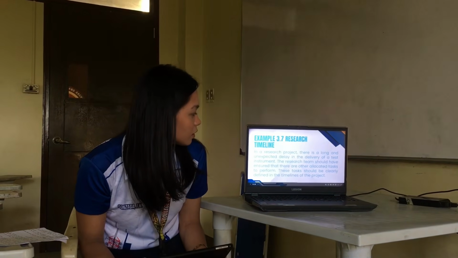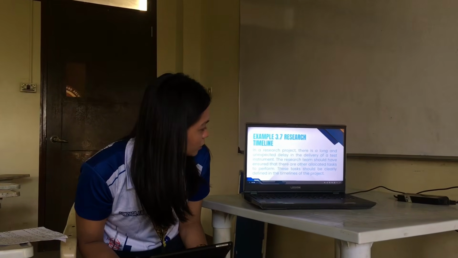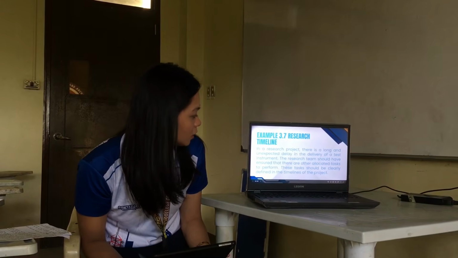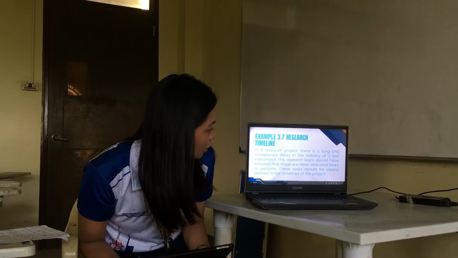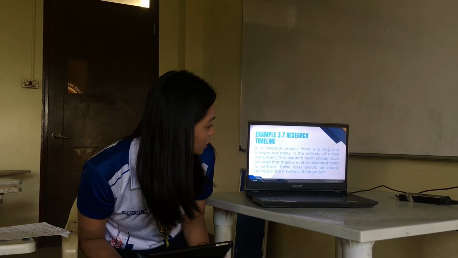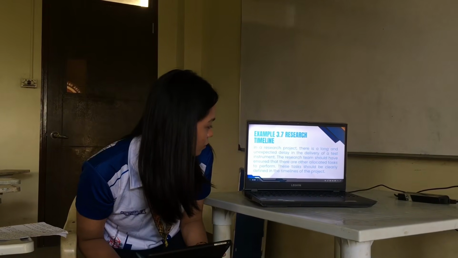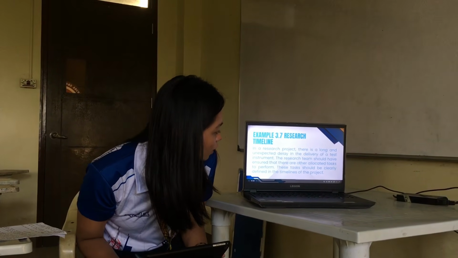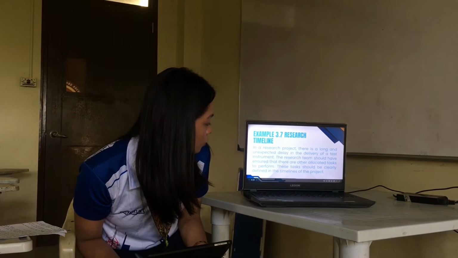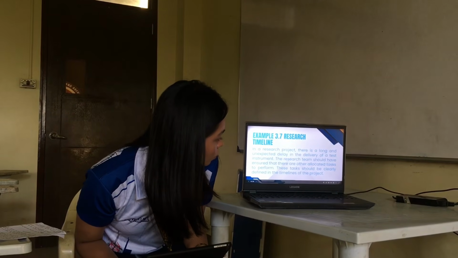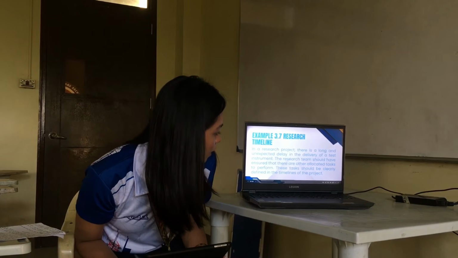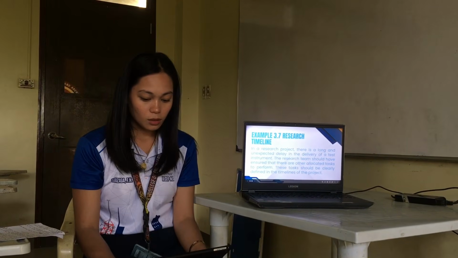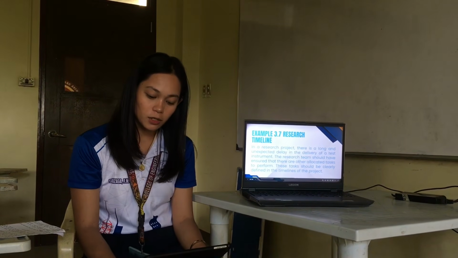So next, example 3.7 is the research timeline. In a research project, there is a long and unexpected delay in the delivery of a test instrument. The research team should have ensured that there are other allocated tasks to perform. These tasks should be clearly defined in the timelines of the project. So this example is good project planning.